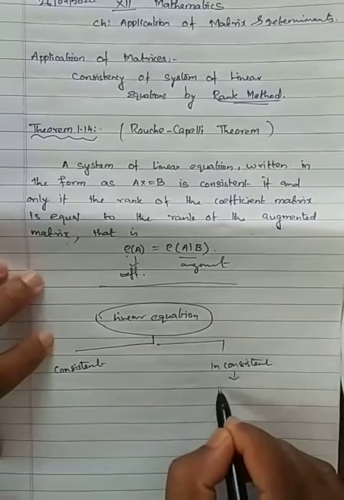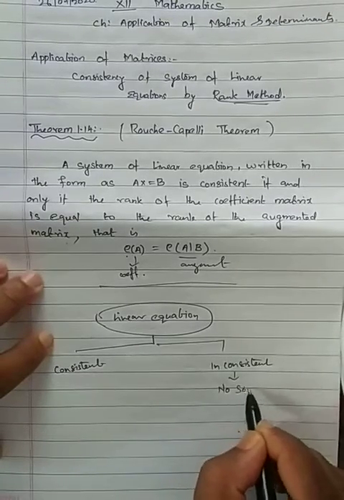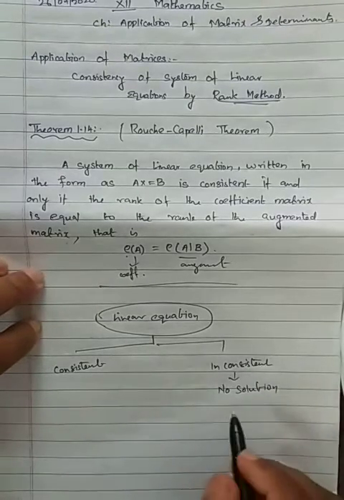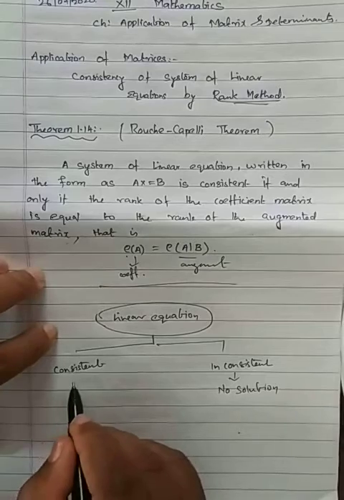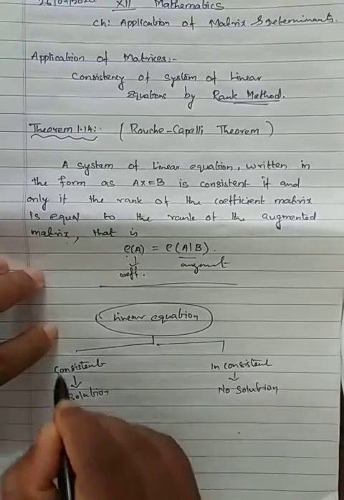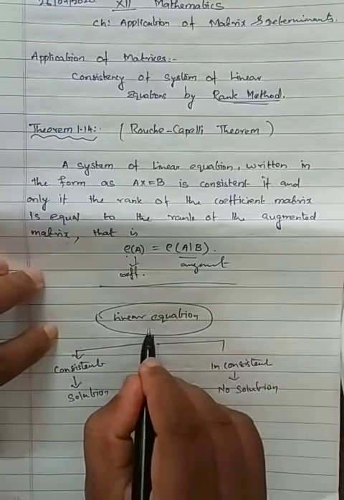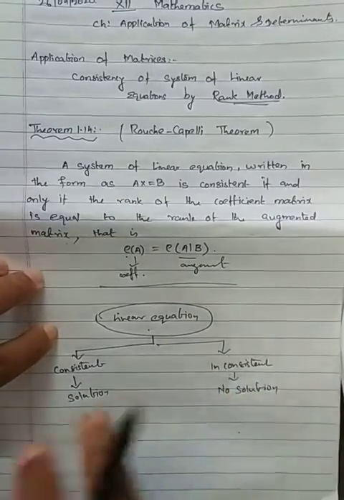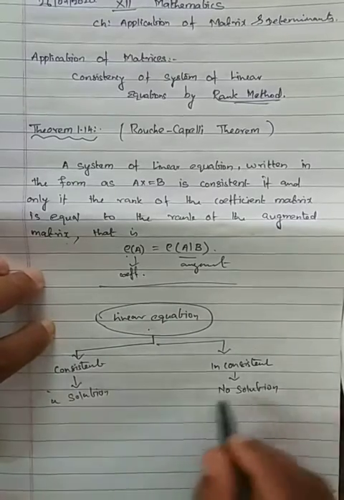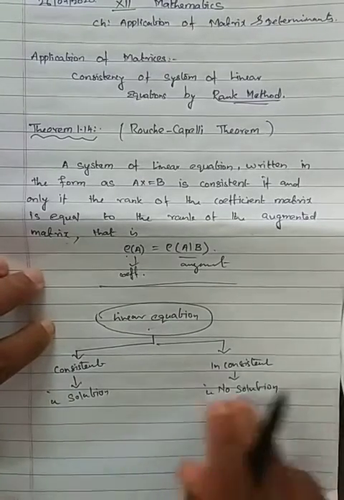Inconsistent means no solution. Consistent means we have a solution. So keep this in mind: a system of linear equations is either consistent, where we have a solution, or inconsistent, where we have no solution.